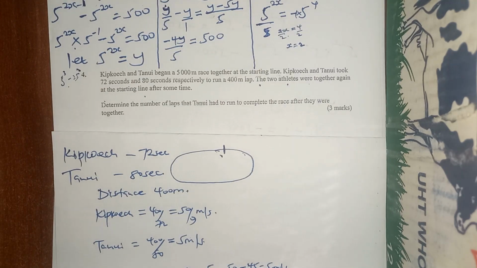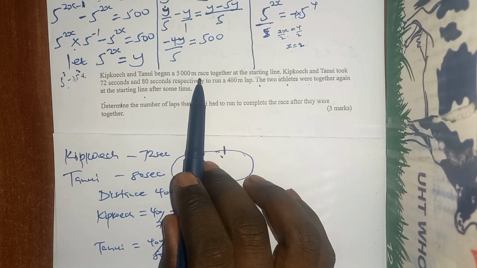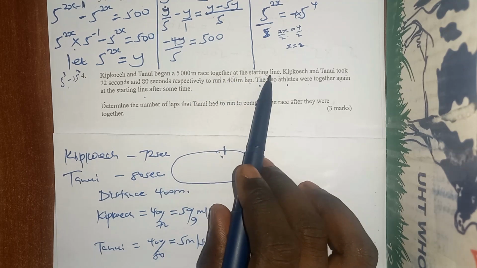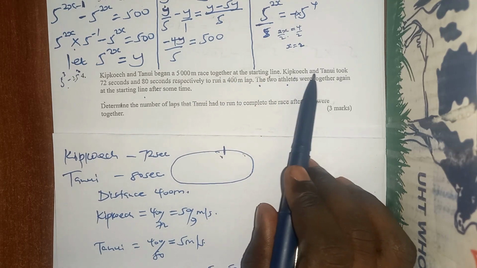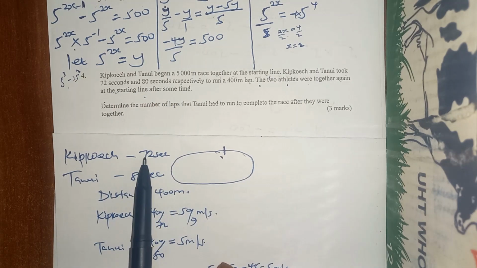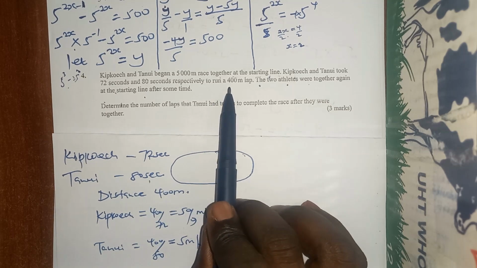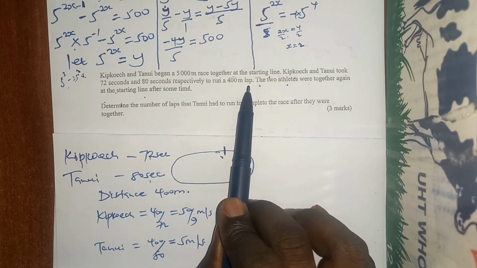It talks about a question here. Kipkoech and Tanui began a 5,000 meter race together at the starting line. Kipkoech and Tanui took 72 seconds and 80 seconds respectively. Kipkoech took 72 seconds, Tanui took 80 seconds to run a 400 meter lap. So one lap was 400 meters.